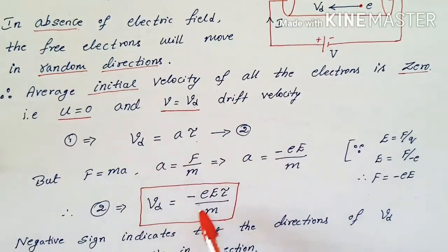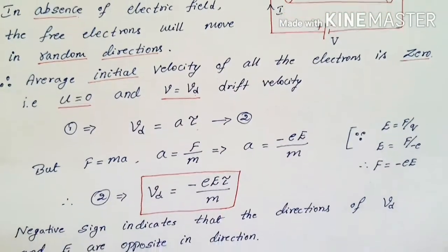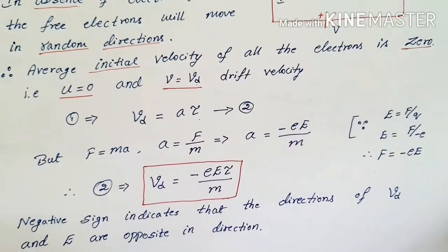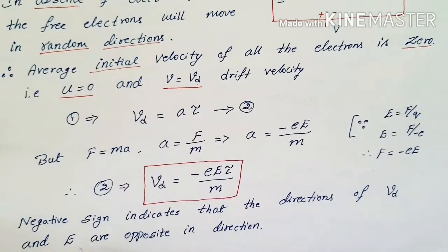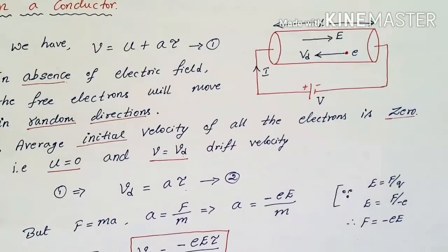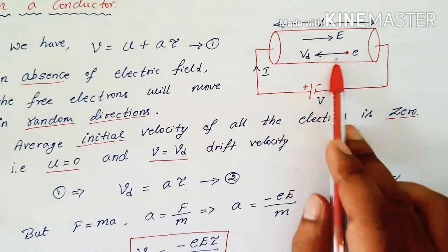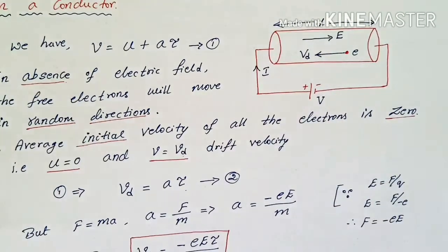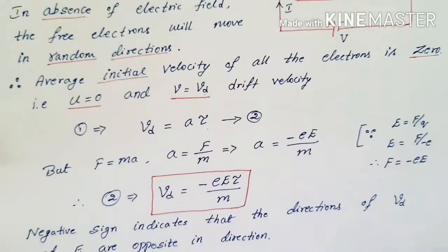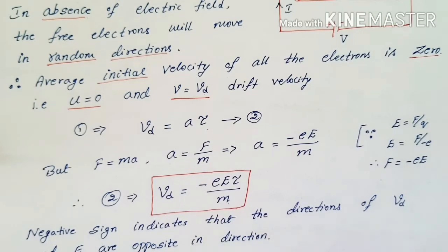Hence Vd becomes minus eE tau by m. So here the negative sign indicates that the direction of the drift velocity and the electric field are opposite in direction. Both are in opposite. As we can see in our diagram here, the drift velocity and the electric field, both are in opposite direction. So Vd is equal to minus eE tau by m. So this is an expression to find out the drift velocity of free electrons.